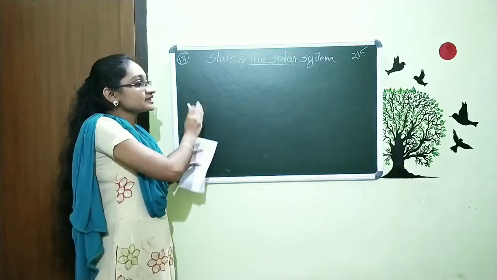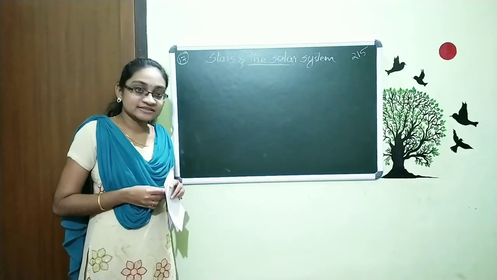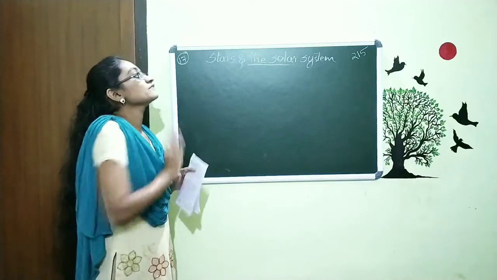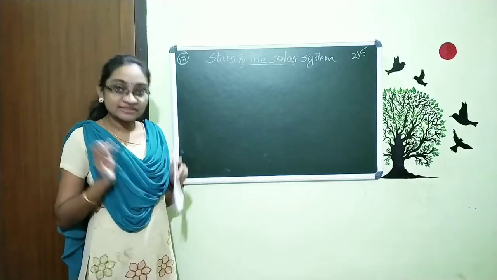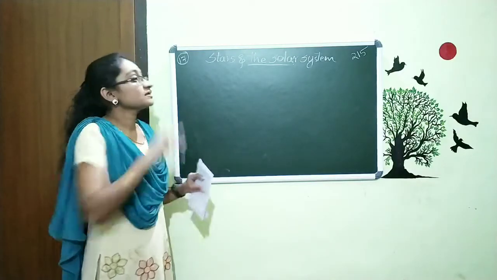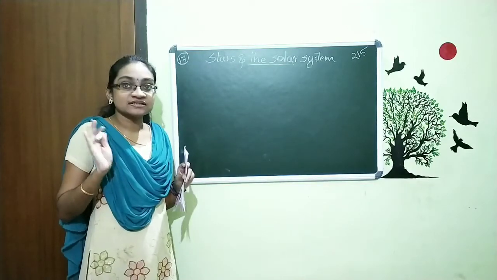In between friction and stars and the solar system, many chapters are there. We will discuss them later. Now we are moving on with this chapter, Stars and the Solar System. In this chapter we are dealing with different types of stars and the things we see in the sky.